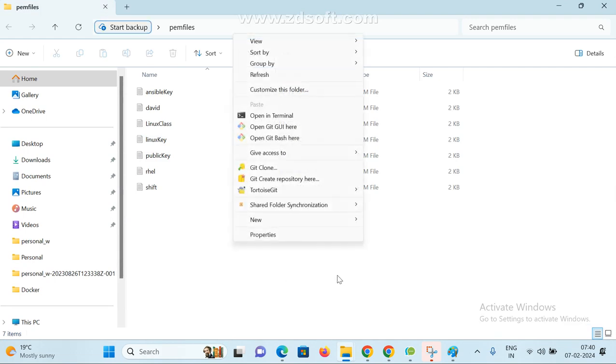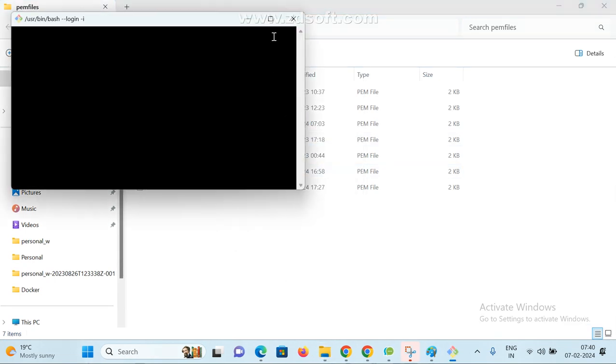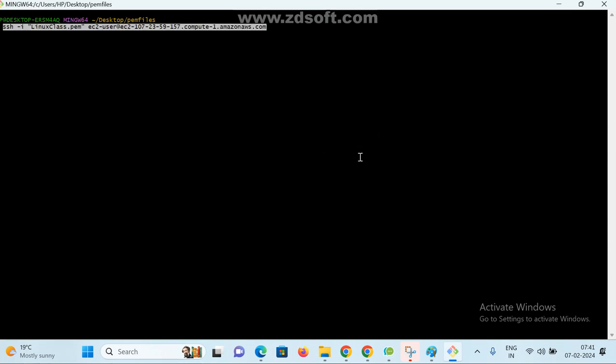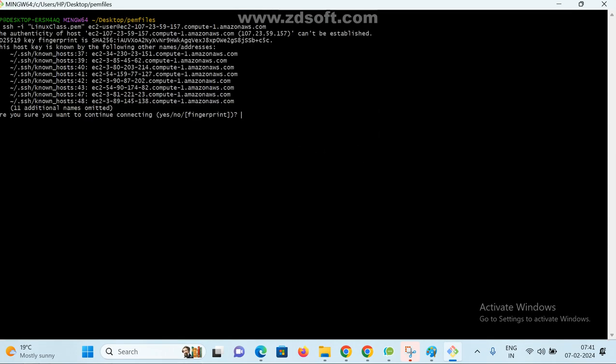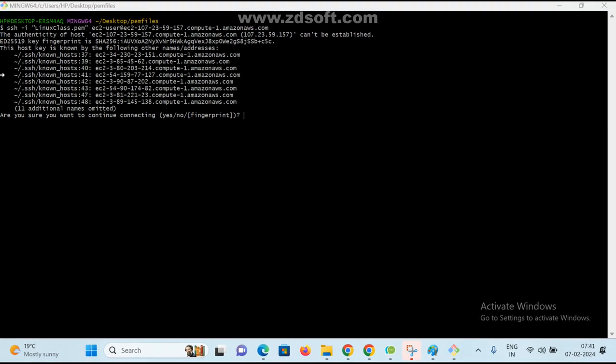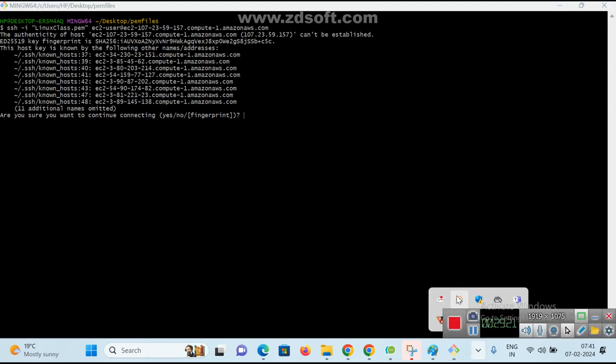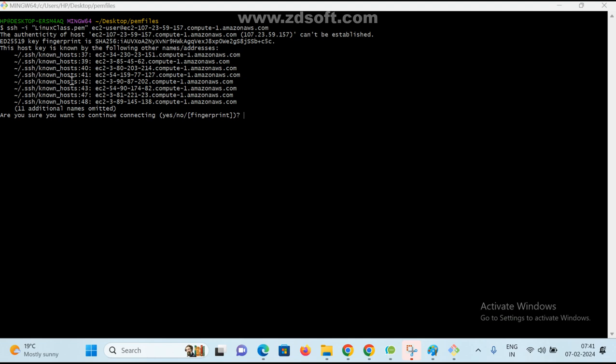Right click, go to Git Bash. Now see here, it is running.